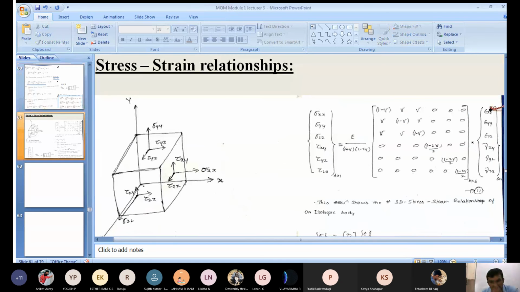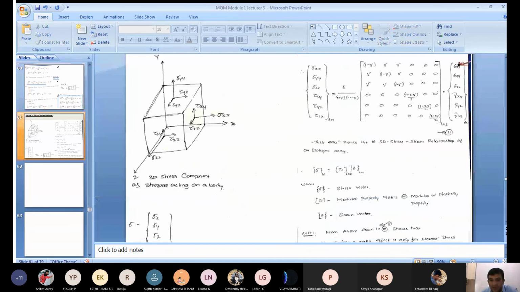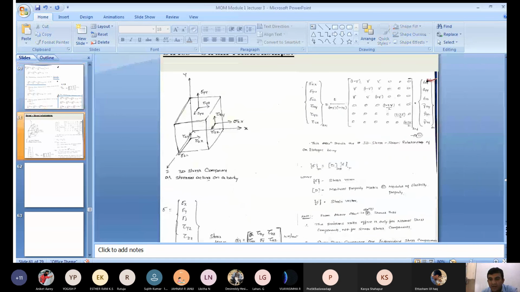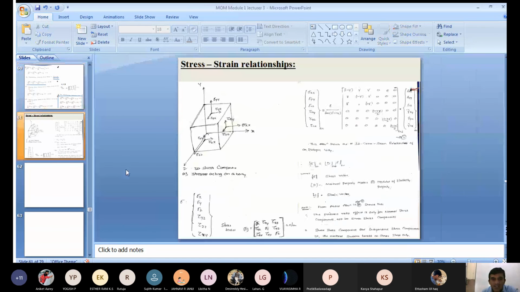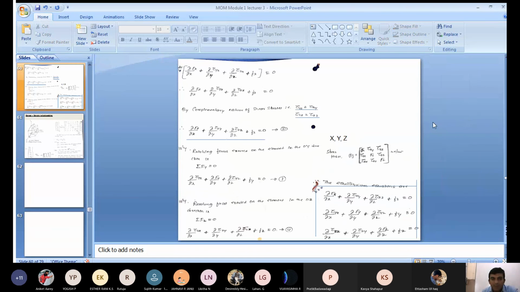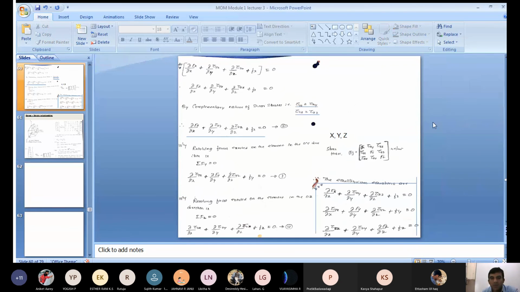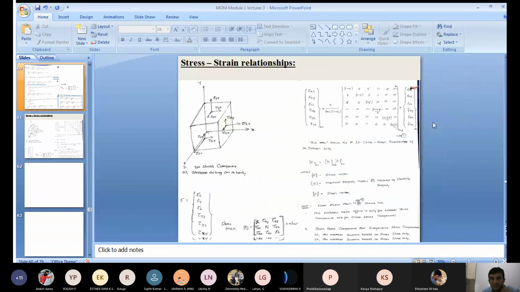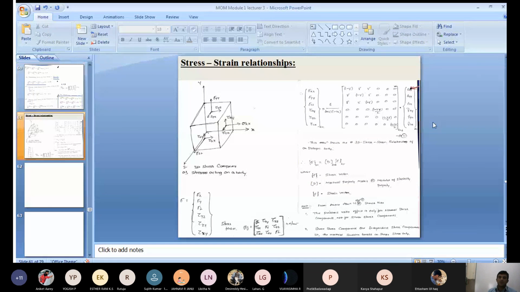In the next class, we will determine the stress-strain relationship. Already we determined it for one dimension, but here we consider a three-dimensional element. Next we will look at the stress-strain relation for a two-dimensional element, which may be plane stress and plane strain conditions. Next class we will discuss this. If you have doubts, you can ask me, and I'll try to clarify them.